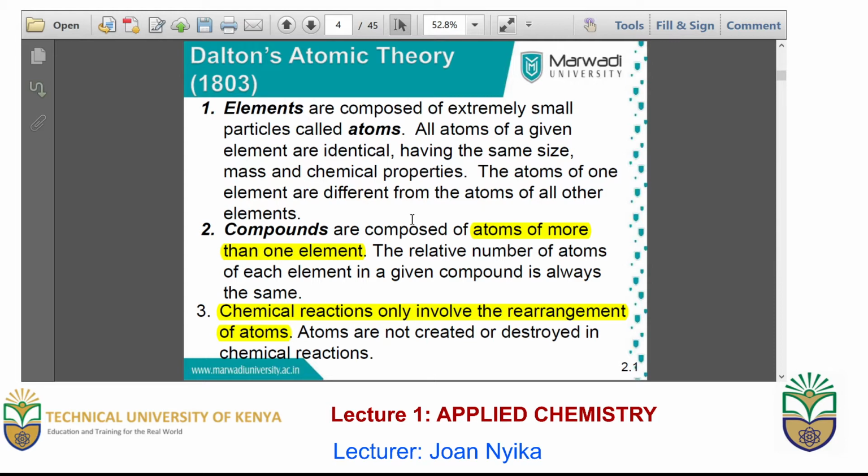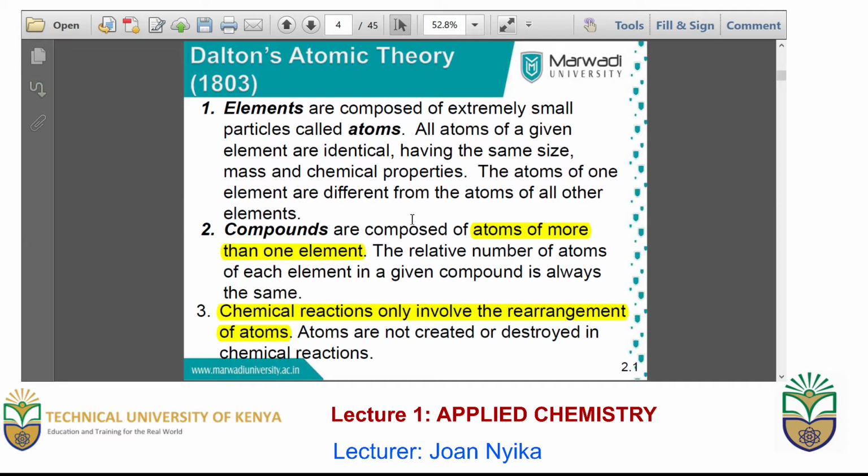The atoms of a given element are usually identical, as we mentioned in the last class. They have the same size, the same chemical properties, and the same mass. But what are compounds? Compounds are a combination of atoms from more than one element.